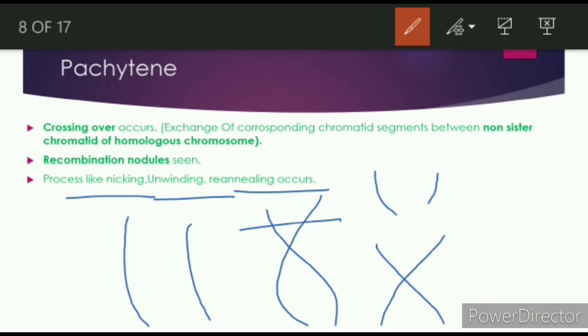And what is reannealing? Reannealing means joining again. Annealing means joining. Re means again. So joining again is called reannealing. So this chromosome, after separation or unwinding, will get joined again like this. So this is called the reannealing process. Understand? Now we will go to the